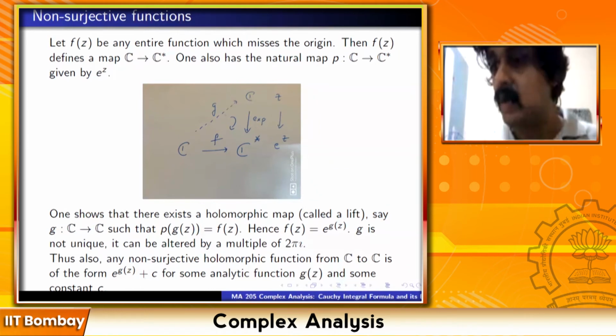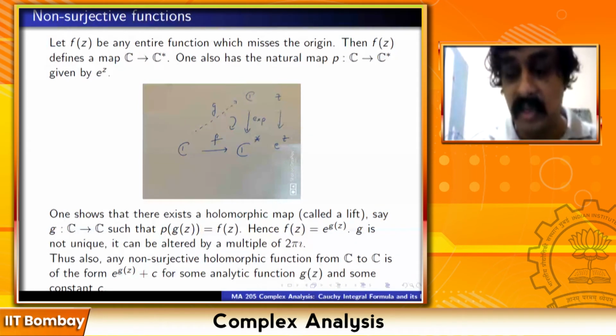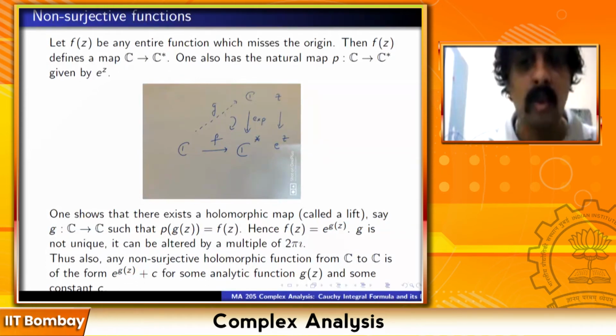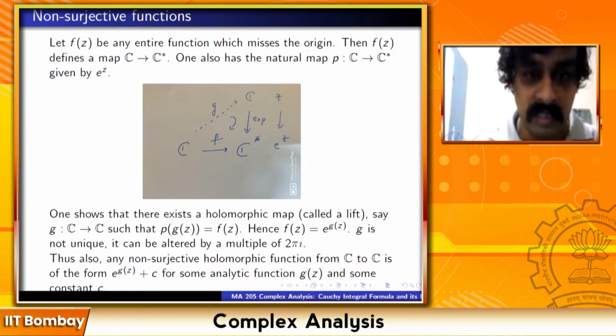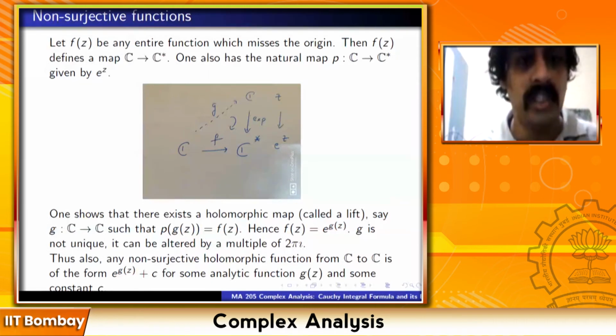Maybe at the end of the course, if there is interest, I could give some separate lectures on it, but it is way beyond the scope of this course. But that's a correct statement, that it cannot miss more than 1 value. But a very difficult theorem to prove. So right now I'm not discussing that claim, which, although it is correct, I am only sketching the proof that if it is not surjective, it is of the form e raised to g(z) plus some constant. Okay, so this was the idea of the proof.